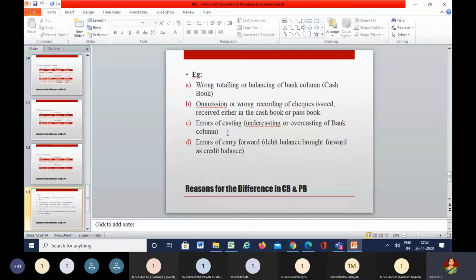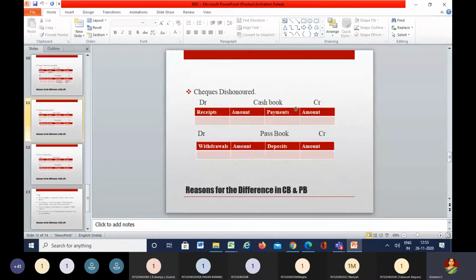And errors of carry forward. Now when we talk about the carry forward here, for example when the cash book is being balanced, when you come to the closing balance of the cash book, you write it as by balance carried down.